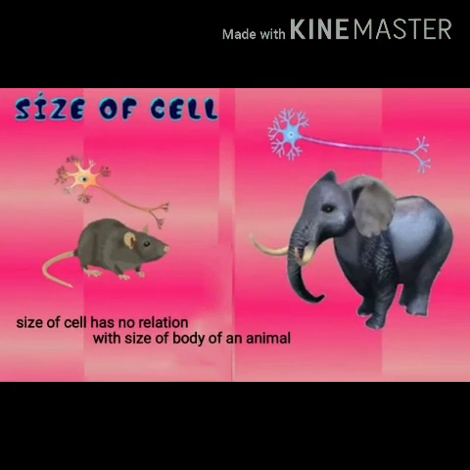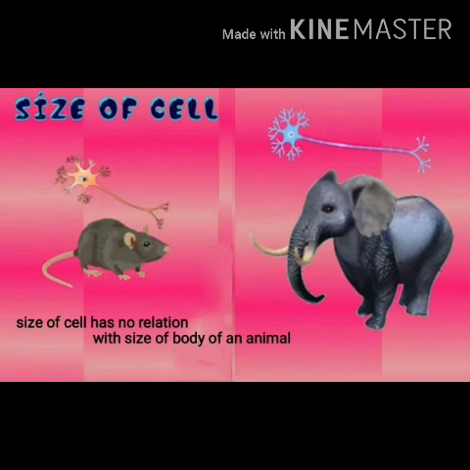Now here comes Paheli. She asks, are the cells in an elephant larger than the cells in a rat? Students, remember, the size of cells has no relation with the size of the body of an animal or plant. Whether the animal is smaller or bigger, the cell size has nothing to do with that. For example, an elephant is a very big animal, whereas a rat is quite small. It is not necessary that the cells in an elephant be much bigger than those in a rat.